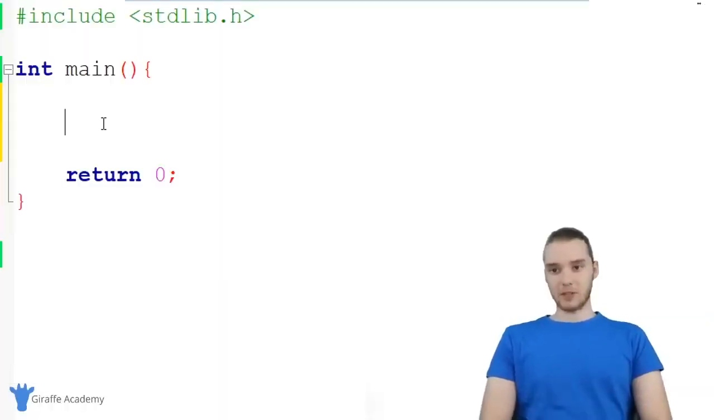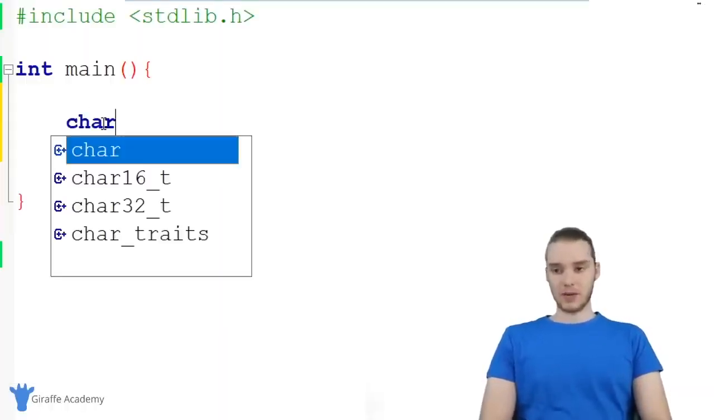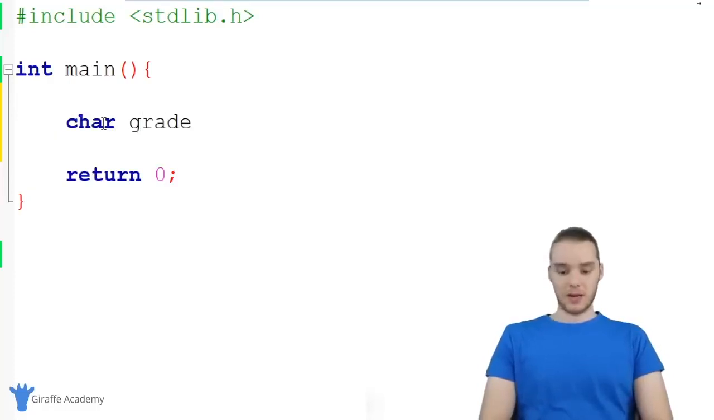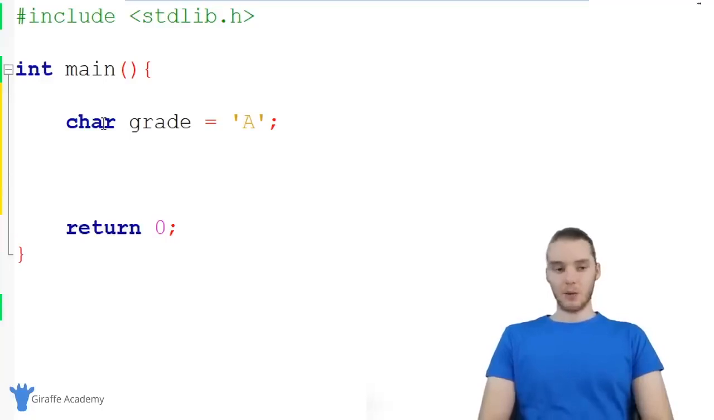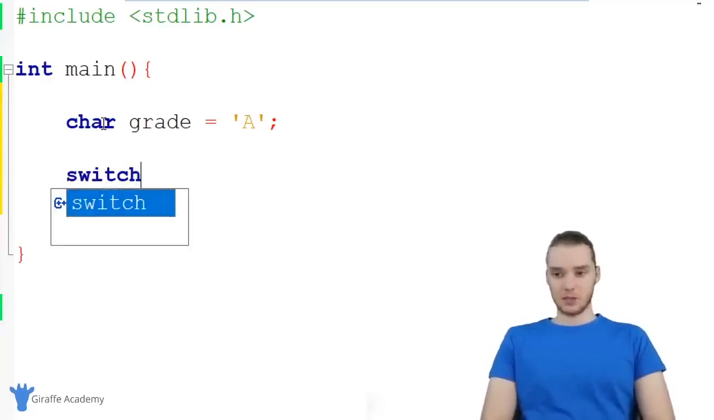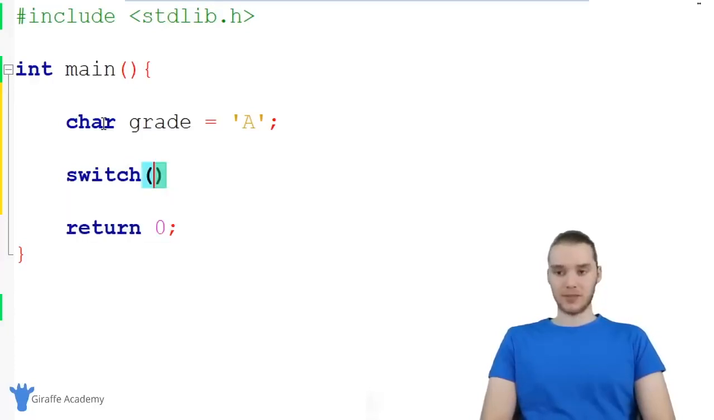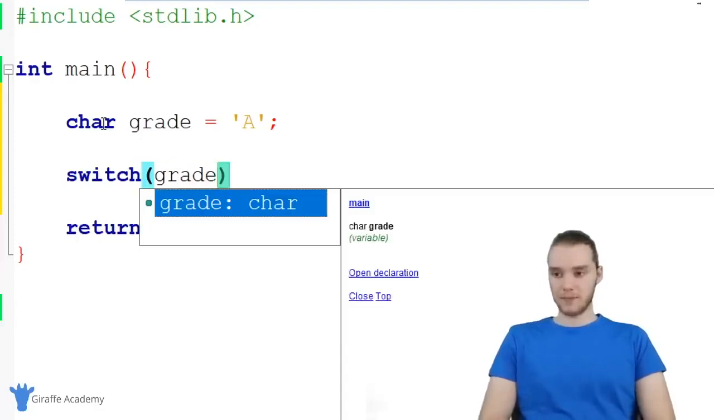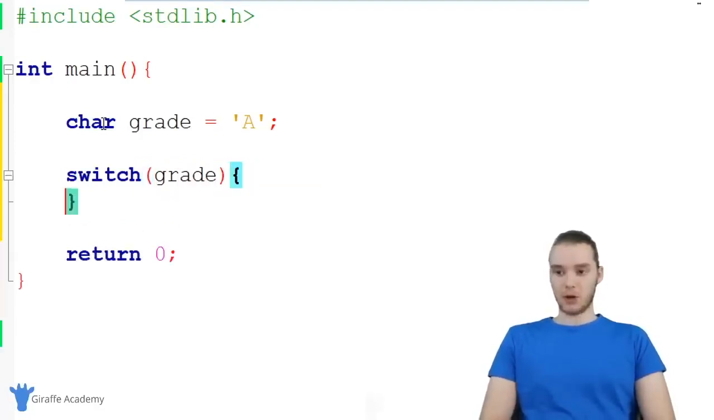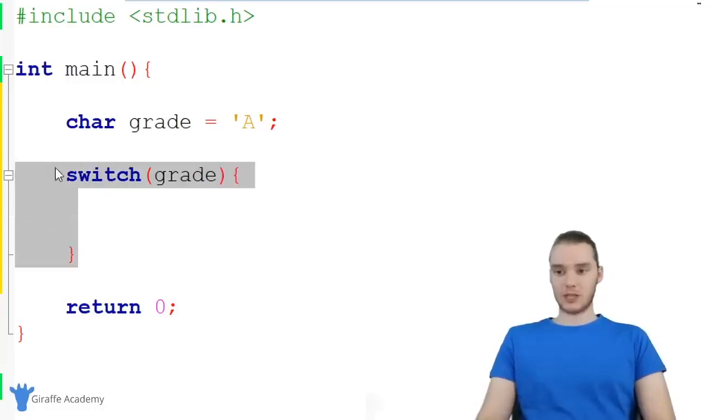So down here, the first thing I'm going to do is create a variable, and it's just going to be a character, and I'm going to call it grade, and set it equal to A. So we're going to say that whoever took this test got an A and did really well. Now I want to create a switch statement. I'm going to say switch, make an open and close parentheses, and inside the parentheses I'm going to put grade. Then I'm going to make an open and close curly bracket. So this is the basic structure for our switch statement.